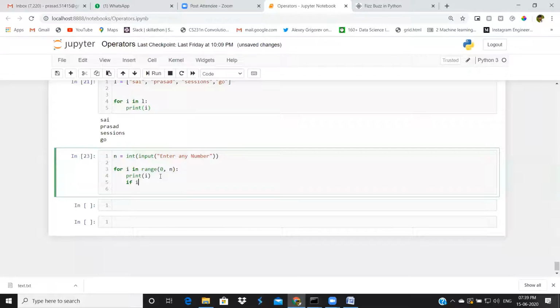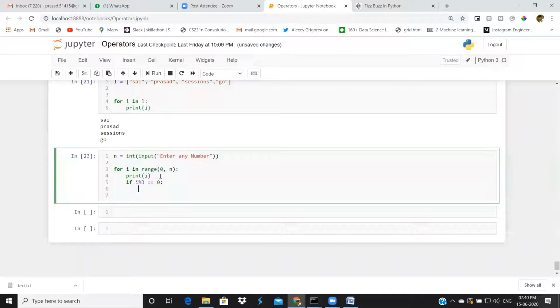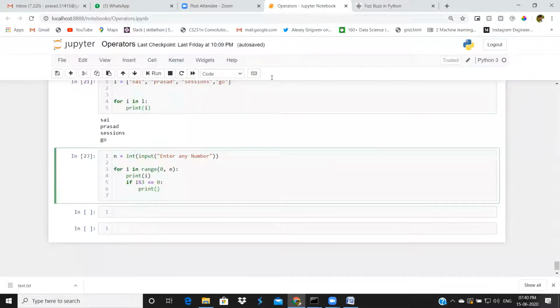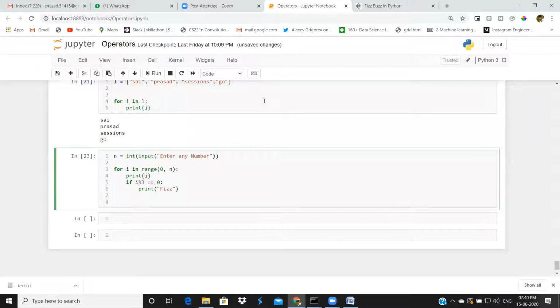If i mod 3 equal to 0, if the number is divisible by 3, I have to print fees. We have 3 conditions here. That's why I'm using elif here. One more condition, i mod 5. This time I will give 5. Why? Because I want to check whether this number is divisible by 5 or not.